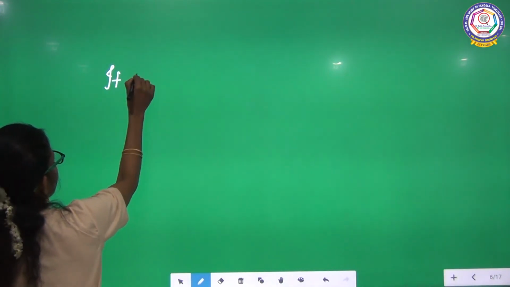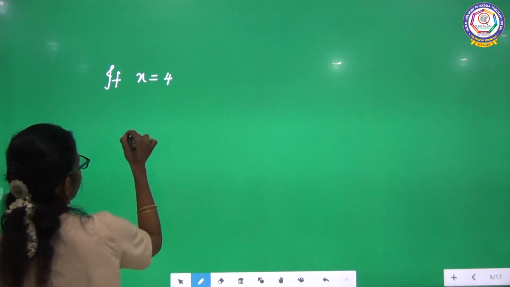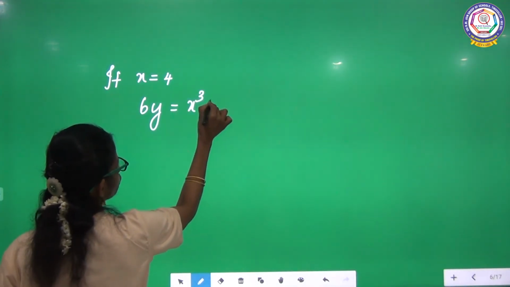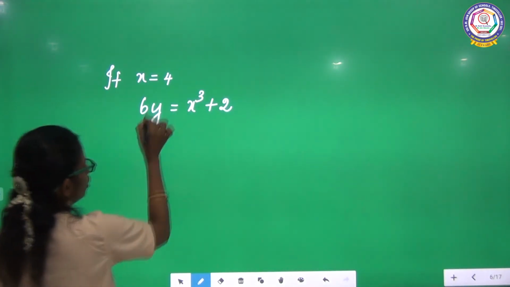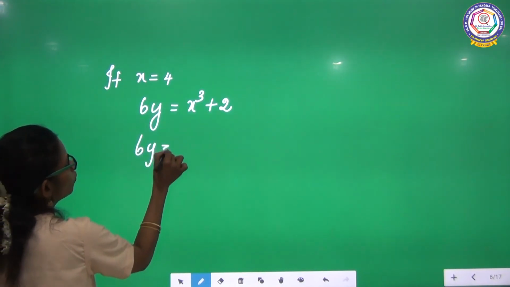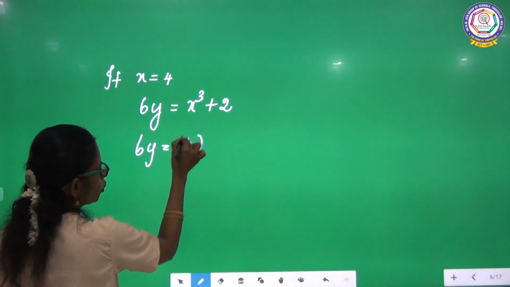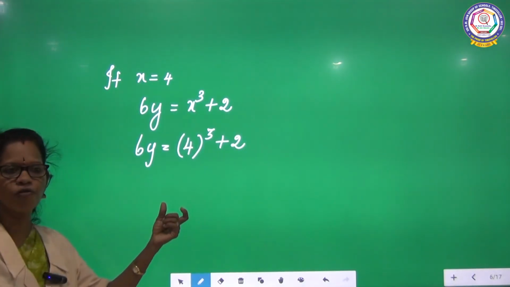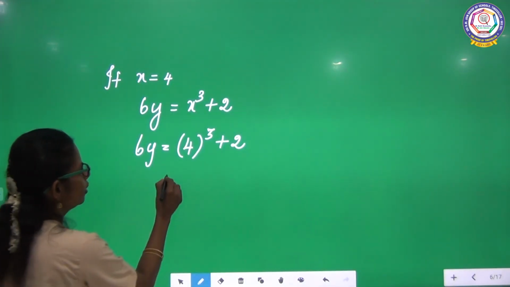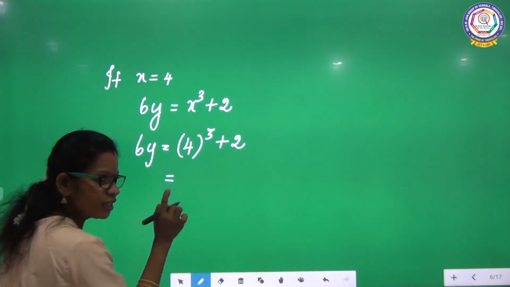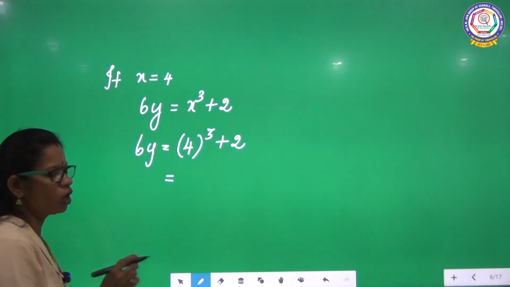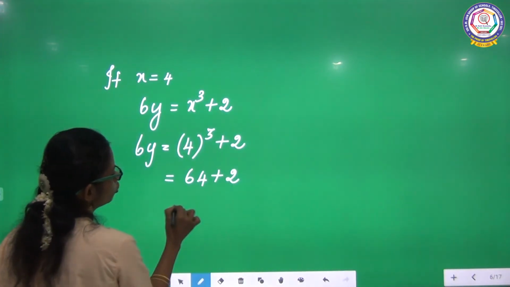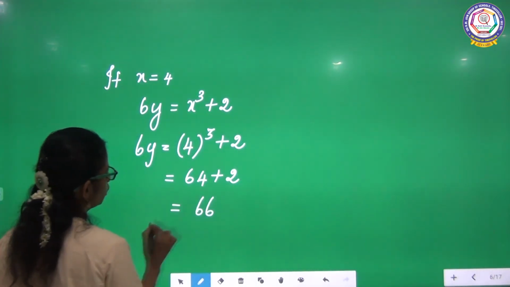If x is equal to 4, your equation is 6y equal to x cube plus 2. 6y equal to 4 cube plus 2. What is the cube of 4? 4 into 4, 16. 16 into 4, 64. Plus 2, so you will get 66.